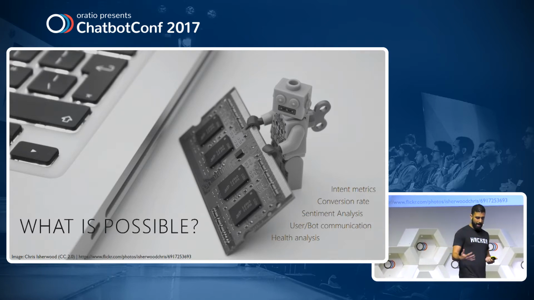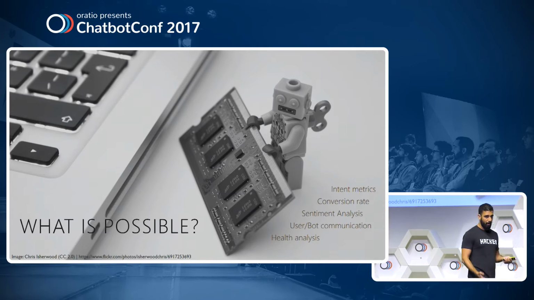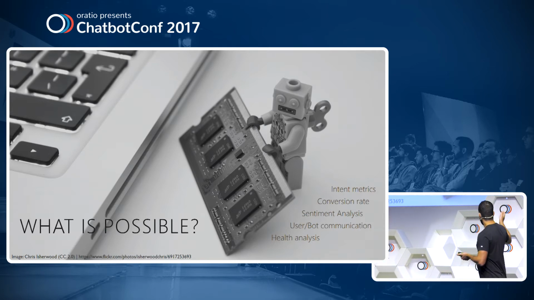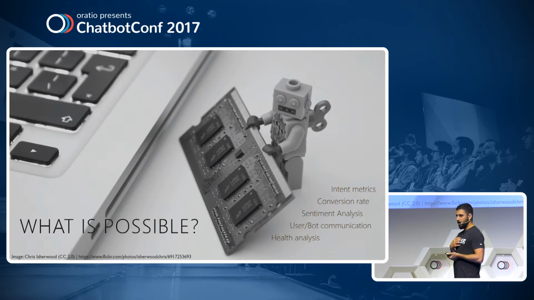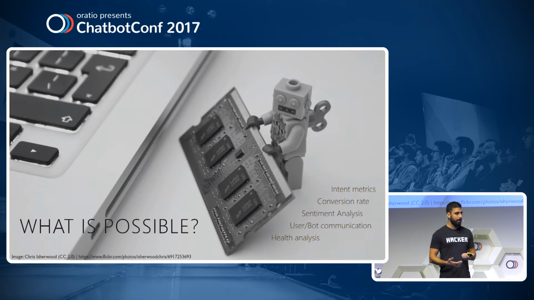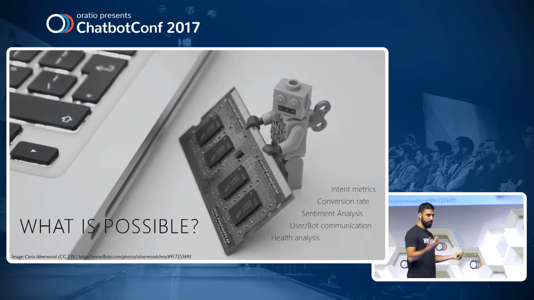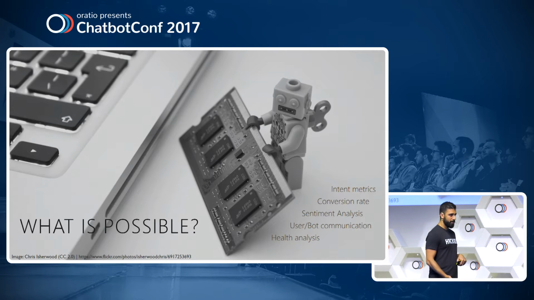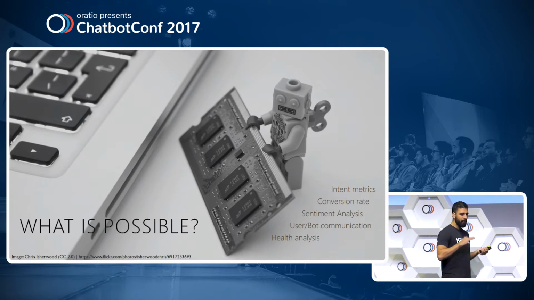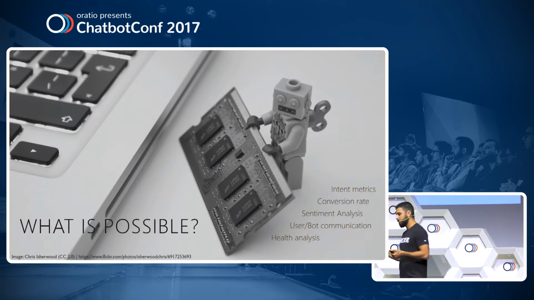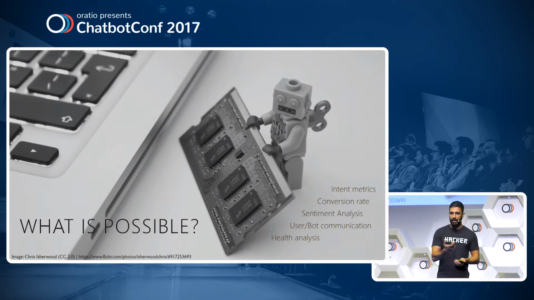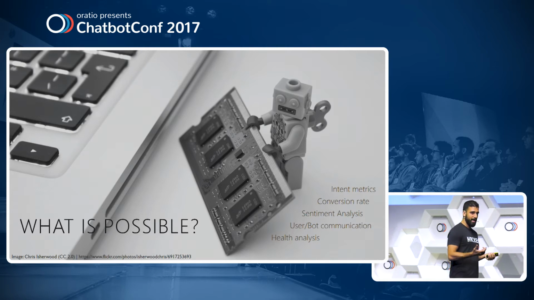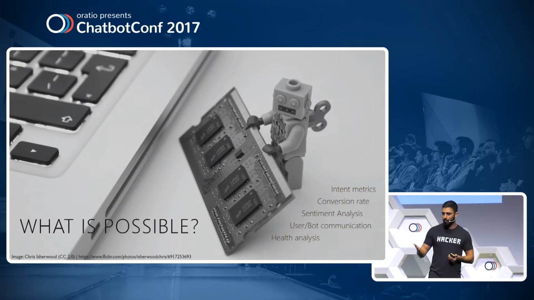All right, so what do we have? What is possible with data on bots? So we have intent metrics. Intent, just for clarification: if my bot creates alarms, then I can say create a new alarm, or remind me in 5 minutes, or can you add a new reminder in, yada, yada, yada, and it's all translated into alarm.set, like a basic intent that a computer can understand, and I can then take and move forward with.